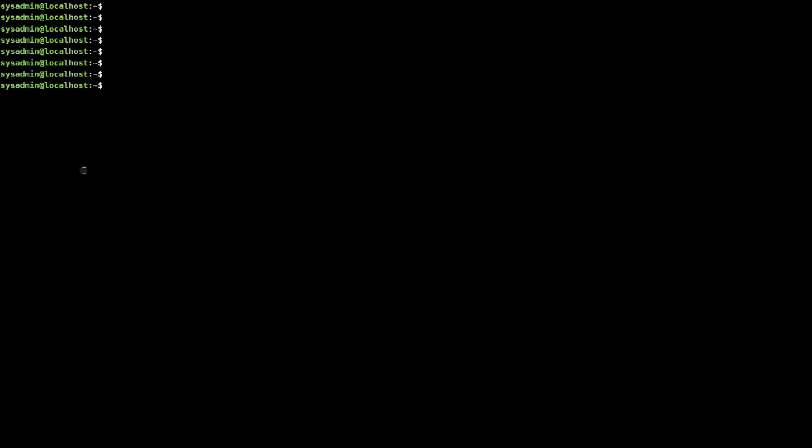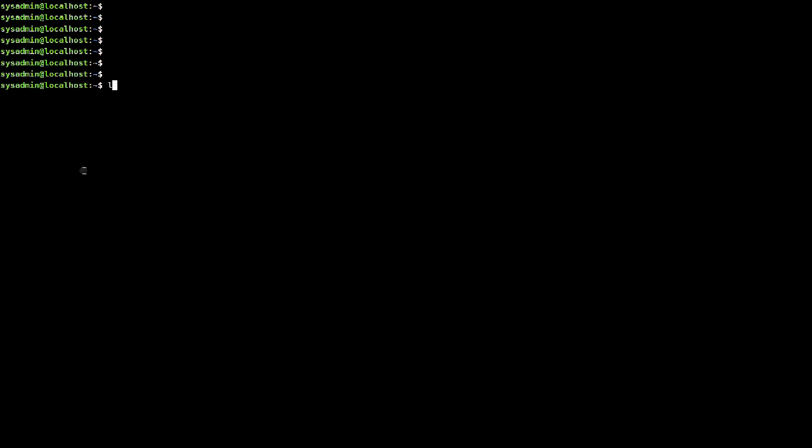Now let's play around with some basic Linux commands. As soon as you open up the terminal, this is what you see. All you see is the blank screen. There's nothing at all. So now you need to find out what is in that blank screen. That is the mystery blank screen. All right, let's figure it out.